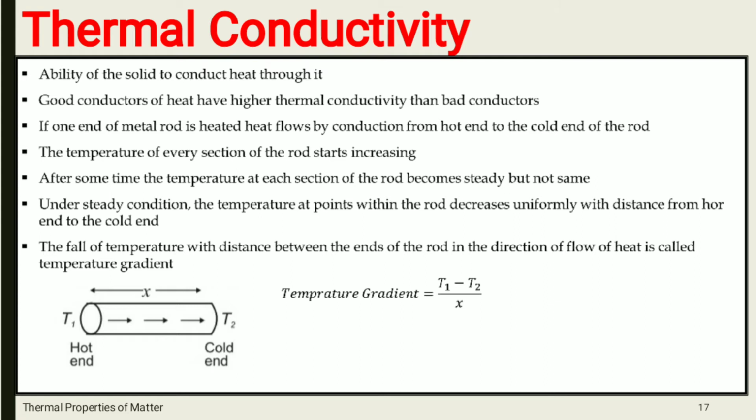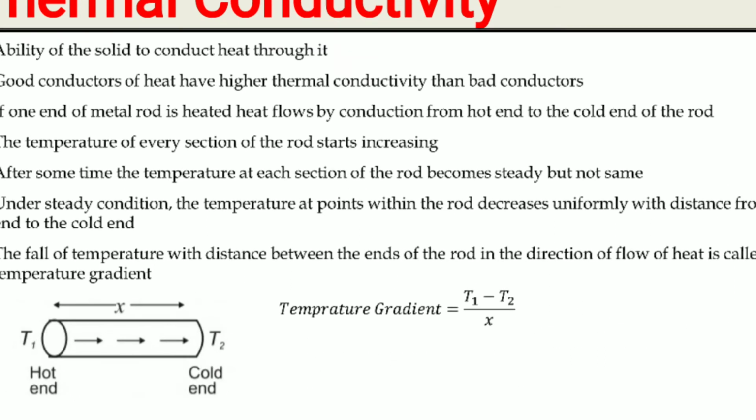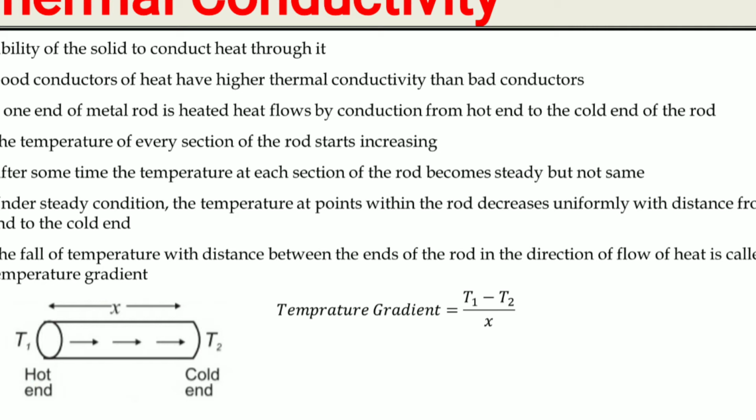If one end of the metal rod is heated, heat flows by conduction from the hot end to the cold end of the rod. The temperature of every section of the rod starts increasing.